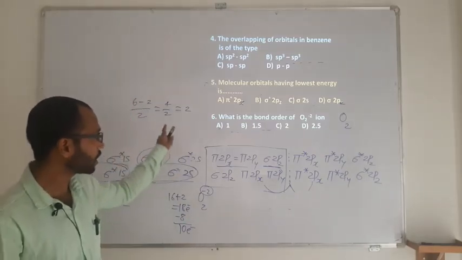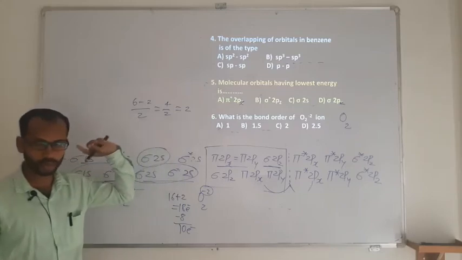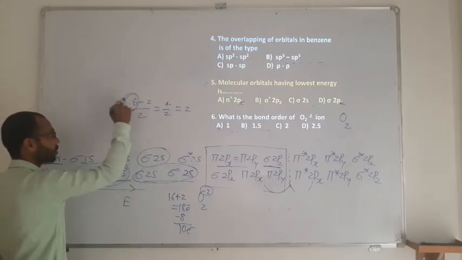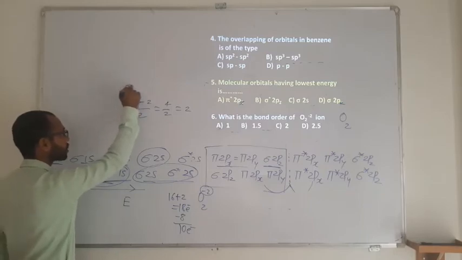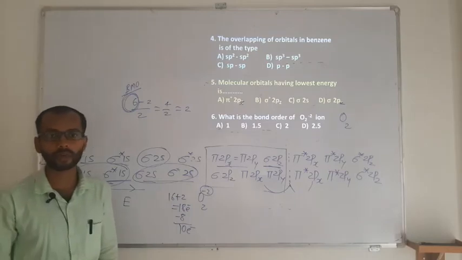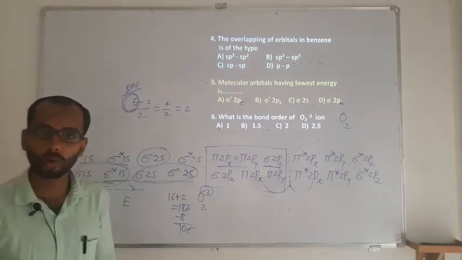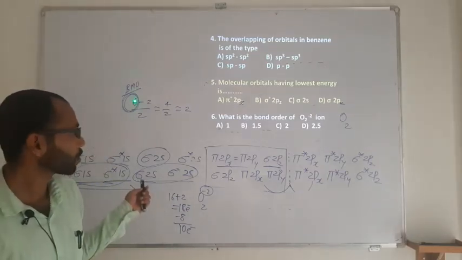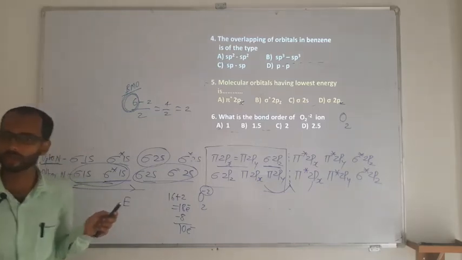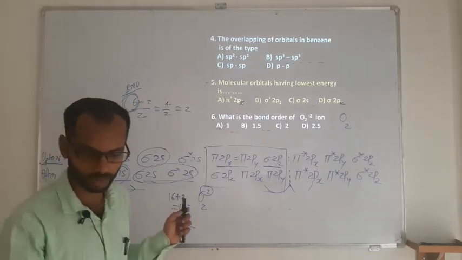One more thing: stability can also be decided. How will we decide the stability? You just count any bonding molecular orbital, that is a BMO. If a bonding molecular orbital has more electrons, then it is going to be more stable. If the bonding has fewer electrons, then it is going to be less stable.